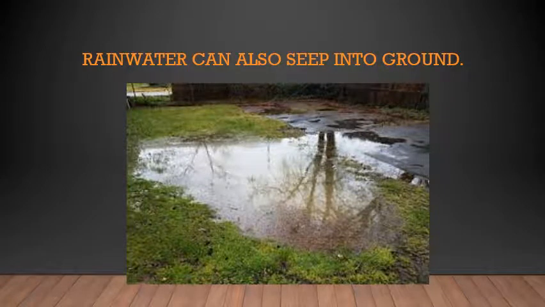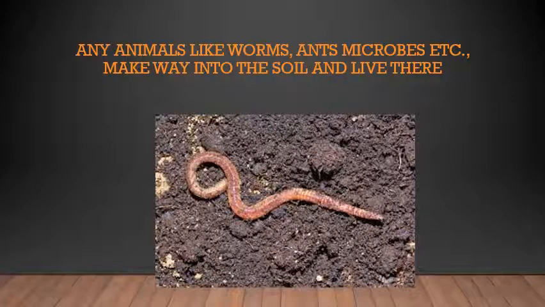Many small animals like worms, ants, microbes, etc. make way into the soil and live there. This is an earthworm that you can see in the picture. Like this, many other worms, ants, they all live in the soil because it has pores in it, it has air in it, it has proper nutrition in it, the plants grow in it, and it is a very good medium for animals like worms, ants, and microbes to grow in. As soil has been formed from rocks, there are many minerals deep inside the soil.